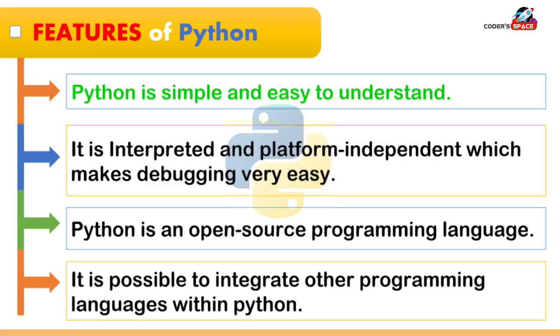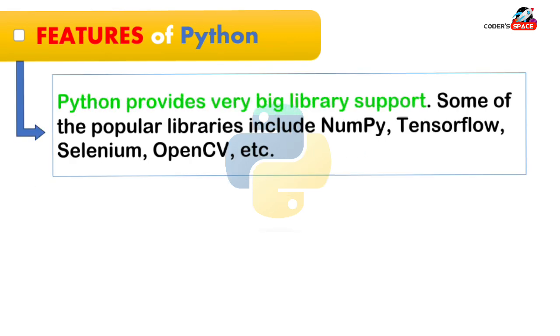Python is simple and easy to understand. It is interpreted and platform-independent, which makes debugging very easy. Python is an open-source programming language. It is possible to integrate other programming languages within Python. Python provides very big library support. Some of the popular libraries include NumPy, TensorFlow, Selenium, OpenCV, etc.